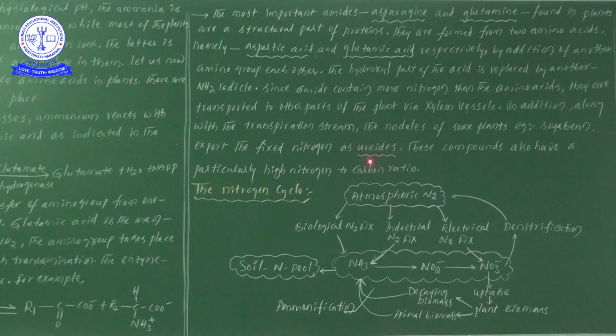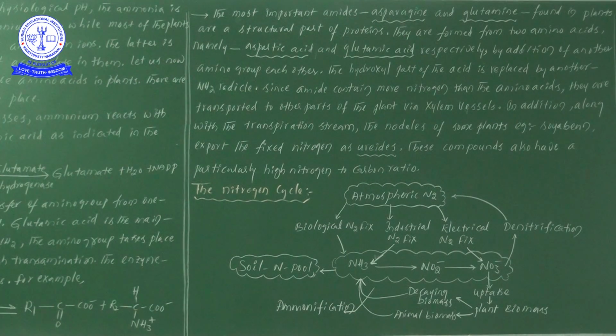These ureides are nitrogenous compounds generally seen in leguminous plants, where we know nodules are formed. For example, soybeans have the nitrogenous compounds known as ureides, which are translocated from one place to another with the help of the transpiration stream.